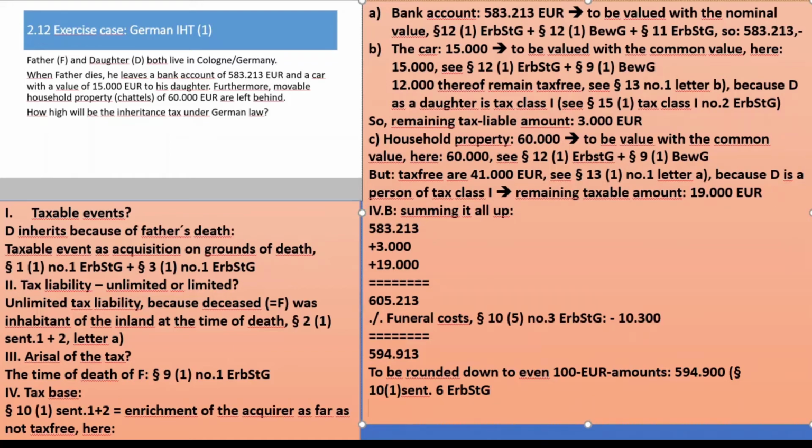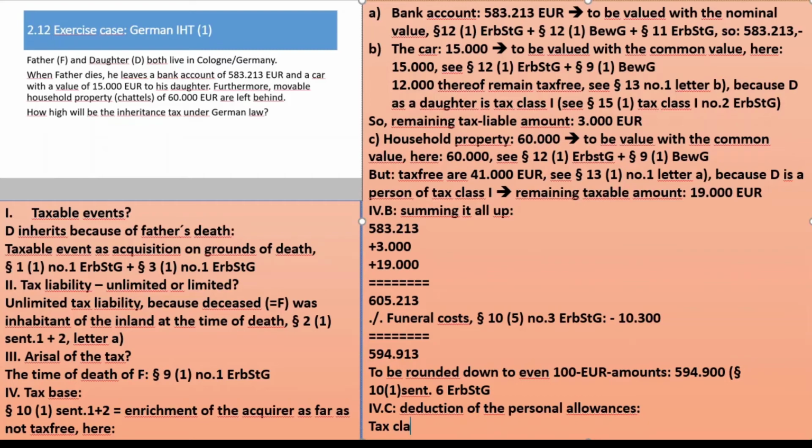Now the next step will have to be taken, let's call it 4c, deduction of the personal allowances. Well, we have tax class 1, that was c above, and that was 15(1), tax class 1, number 2, she is a child.